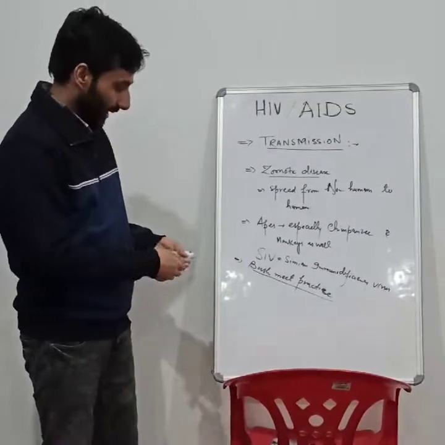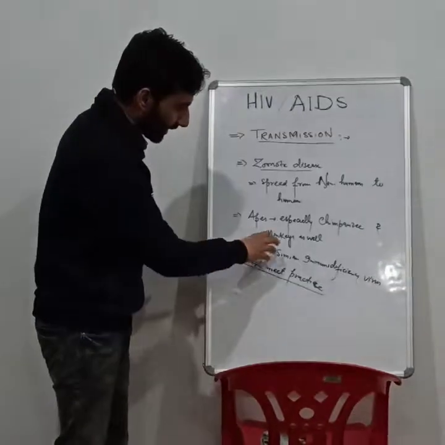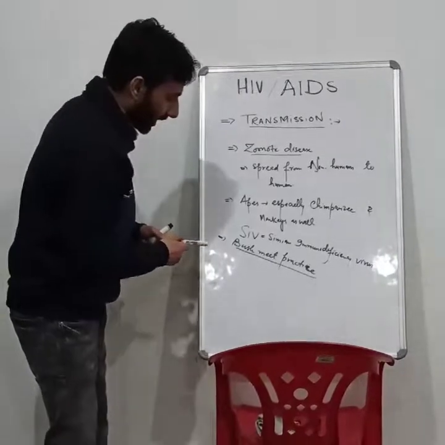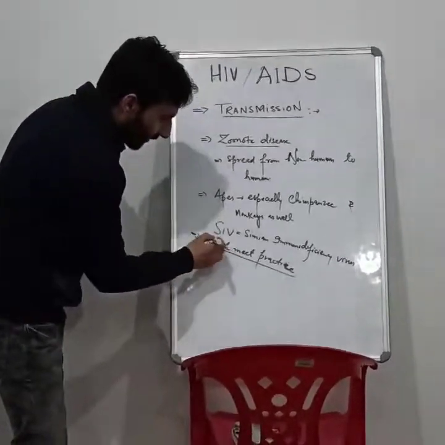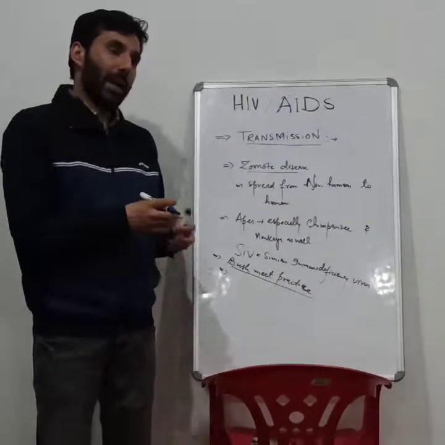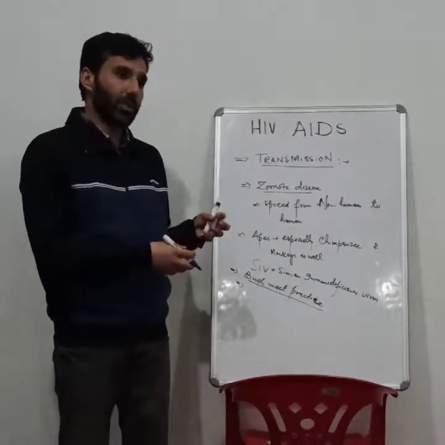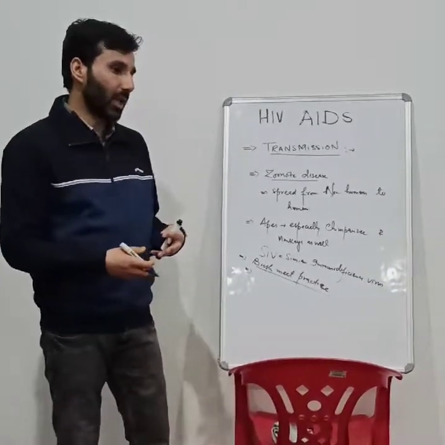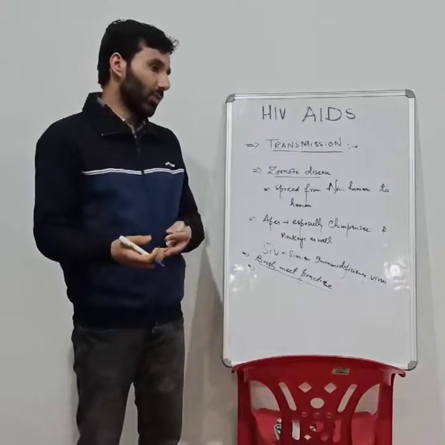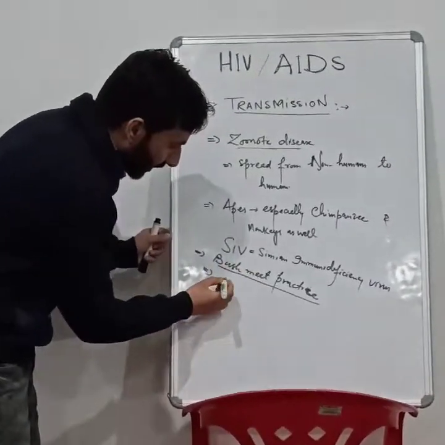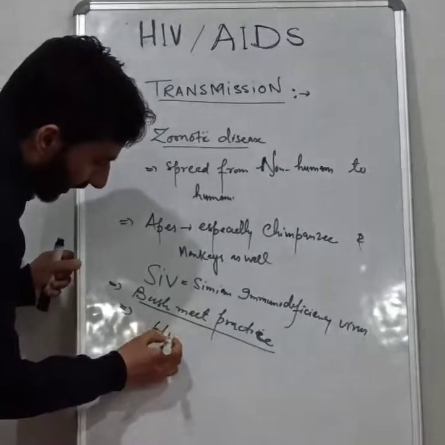During this practice, this virus, which was found in these apes and is called Simian immunodeficiency virus, jumped from these apes, while killing or through bites by chimpanzees or monkeys, through the blood. That means through the blood the virus entered the body of humans. So it mutated and became HIV.